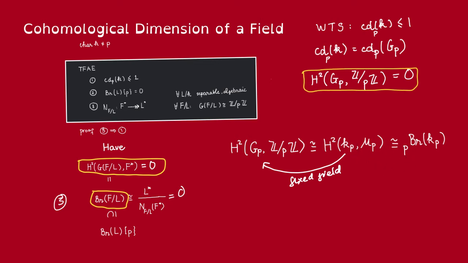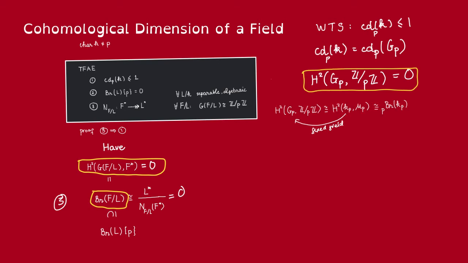Remember that this was proven by using the long exact sequence of cohomology associated to the short exact sequence of the pth power map. This group of pth roots of unity is just viewed as the kernel of the pth power map. But now coming back, we have reduced the problem to proving that this p-torsion part of this Brauer group is 0. So this is getting closer and closer to our hypothesis, but our hypothesis involved the relative Brauer group, whereas this is an absolute Brauer group.